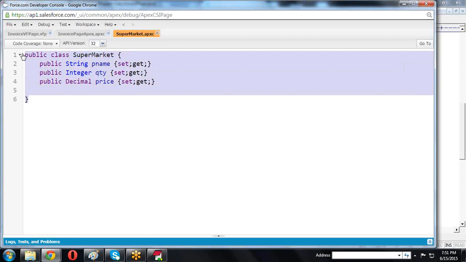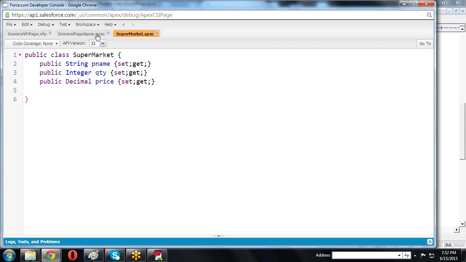The wrapper class contains just setter methods and getter methods only. It does not contain any other content. Only we write setters and getters, and wherever required, we call those methods in the required place. This is a wrapper class. The Supermarket class is nothing but a wrapper class.